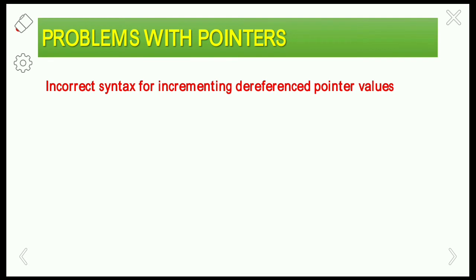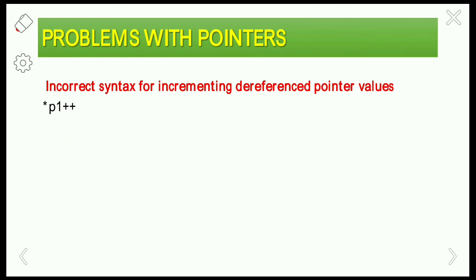Next one is incorrect syntax for incrementing dereferenced pointer variables. Here we are considering pointer arithmetic. In pointer arithmetic, the pointer variable supports only addition and subtraction with a constant value, and incrementing and decrementing, right? Similarly here, we are going to increment the pointer p1 value.